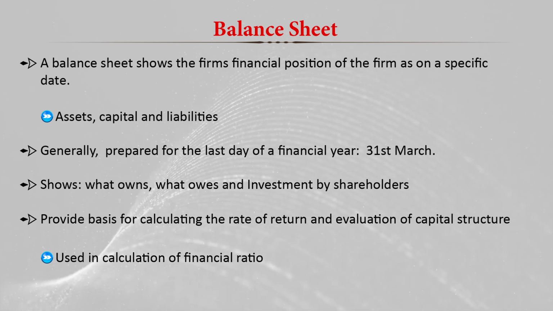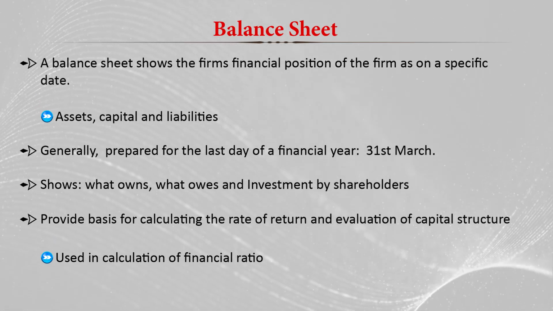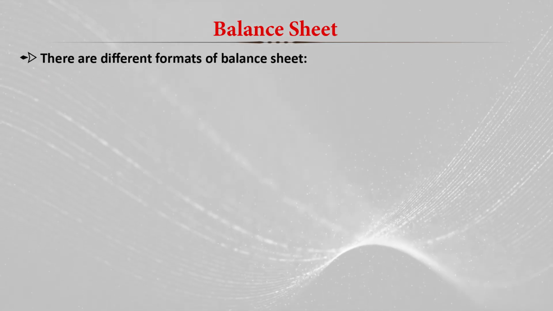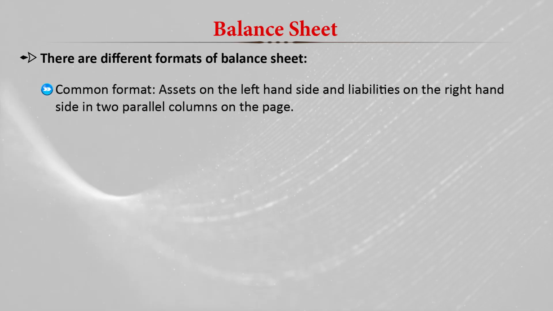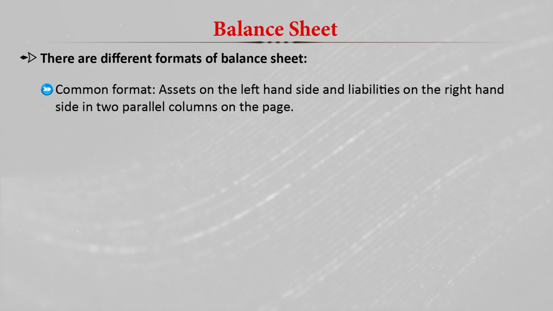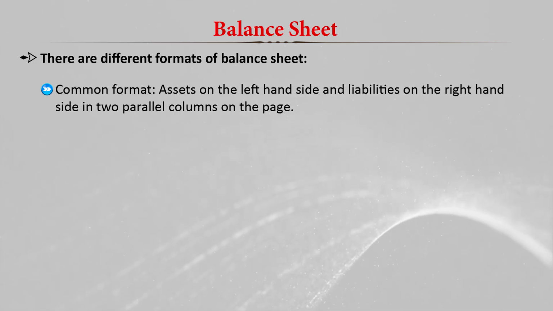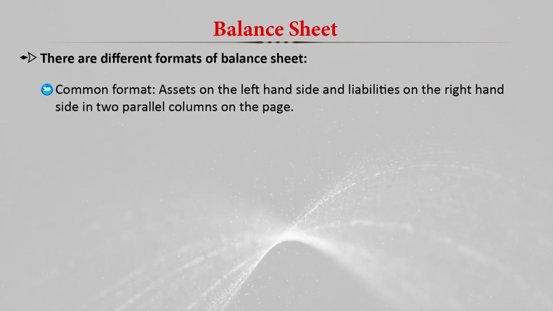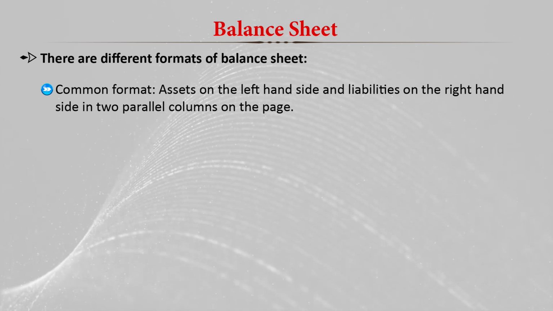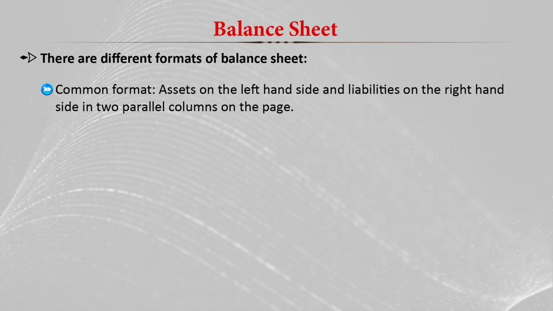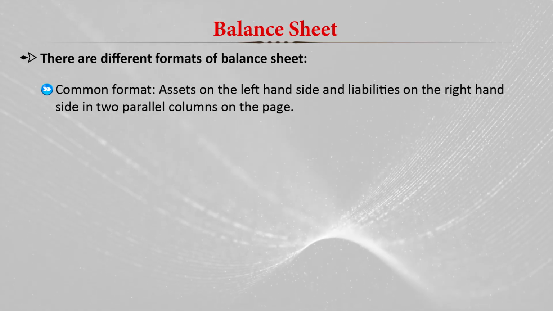There are various financial ratios. For calculating these financial ratios we need the balance sheet. When we prepare the balance sheet there are two formats available. The common format is that the assets are shown on the left hand side and the liabilities on the right hand side, in two parallel columns on the page. So on the left hand side there are assets, and on the right hand side there are liabilities.